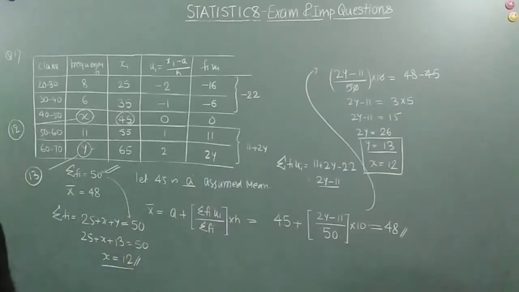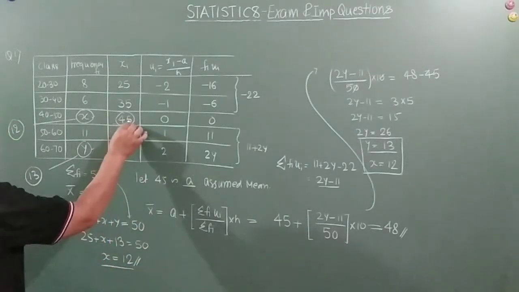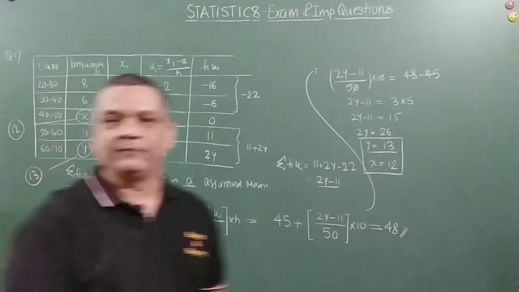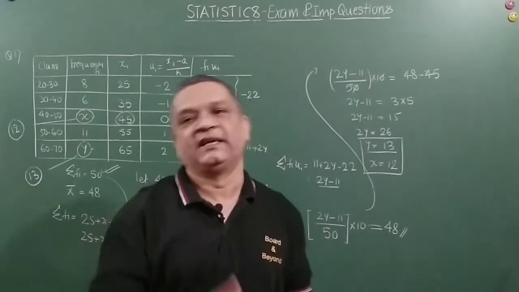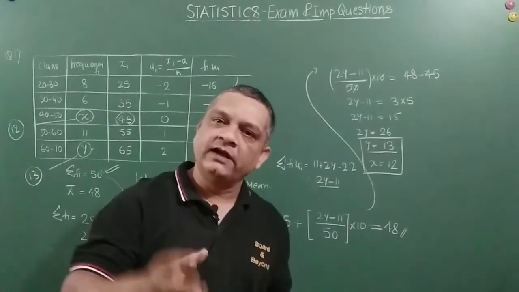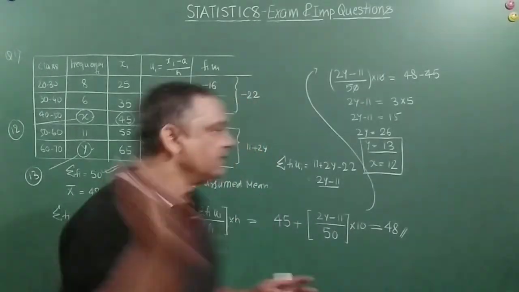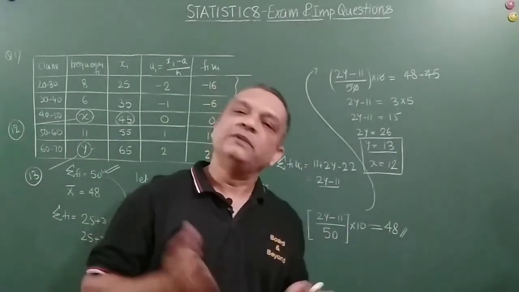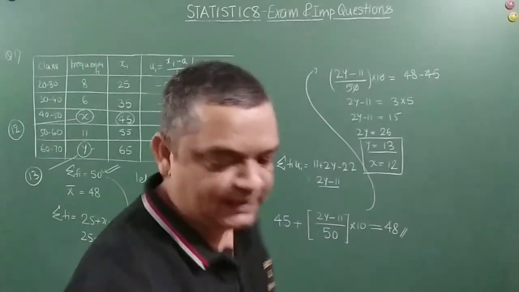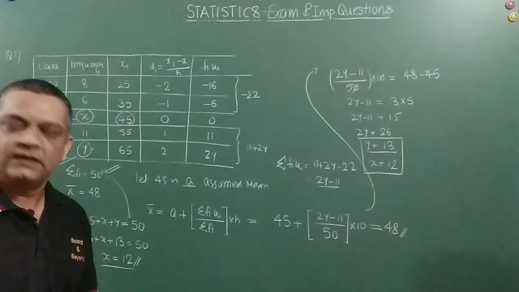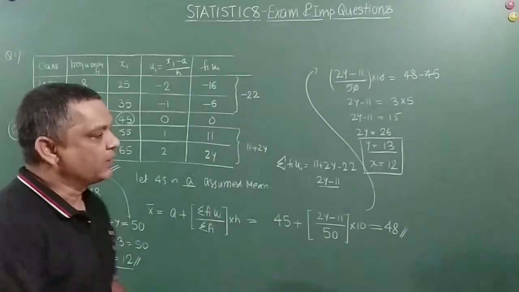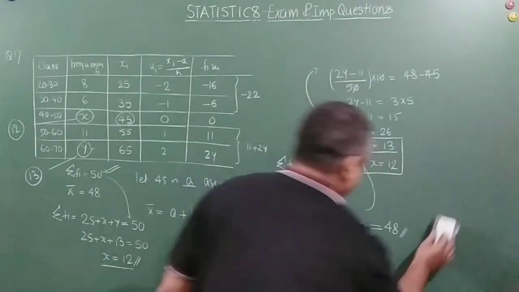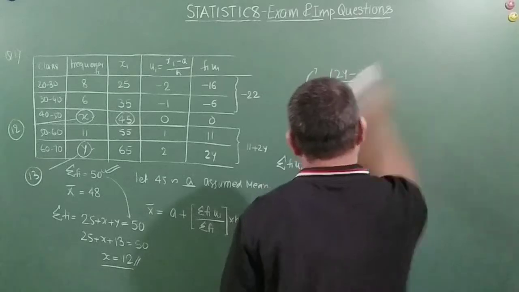Got it? Right. So this is our assumed mean. I have written it right here. Assumed mean is 45. So this was one of the problems: when the mean is given, you find the missing frequency. Right, friends? Let's move forward. Next is median. When the median is given, how do we find the missing frequency? The concept remains the same for all the problems, friends, so I'm not taking multiple problems here. I'm just trying to give you the concept of how you can solve it. So let's move forward to the next problem.